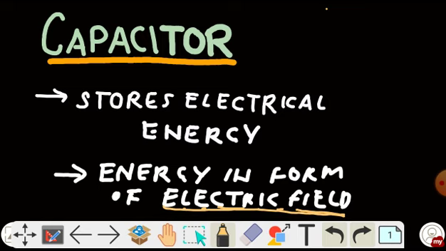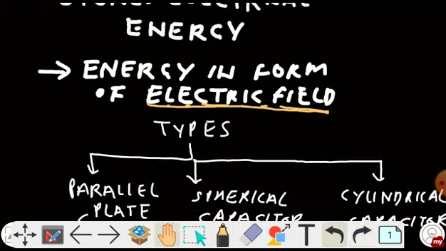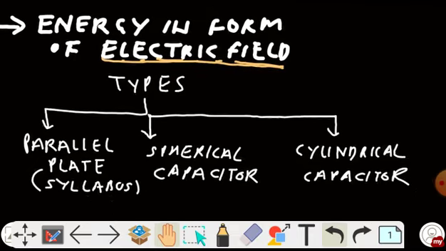An electric field can only come when there is some charge. In order to store energy in a capacitor, we charge it, we give it charge, and when it stores the charge, it automatically stores the electric field. Now, what are the types of capacitors?